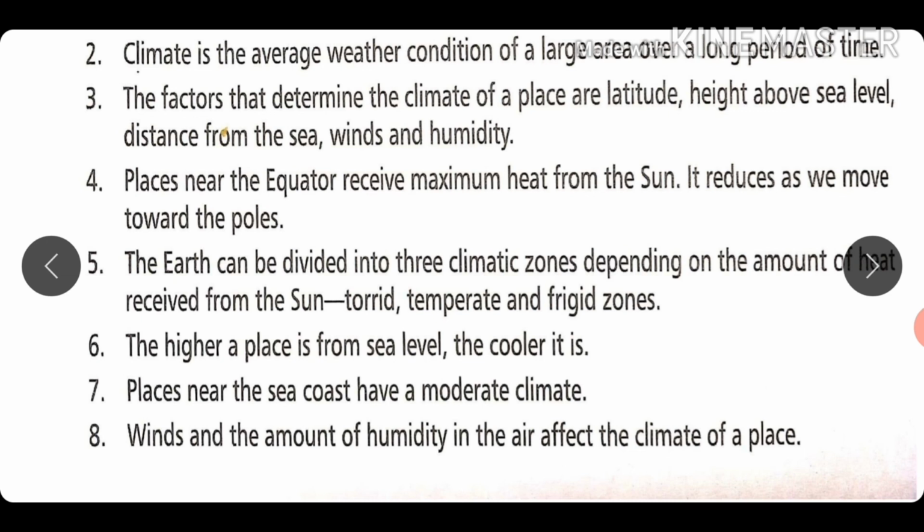And we have seen that as per the latitude, our earth has been divided into 3 zones. Torrid zone at the center, temperate zone on both sides of the torrid zone, and frigid zones near the temperate zones on both sides.